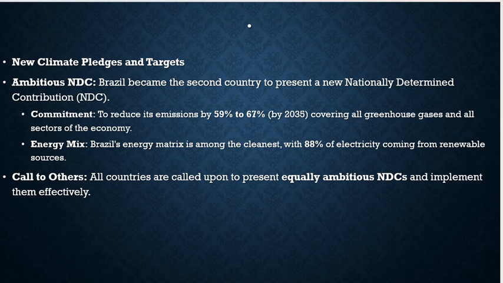Now, moving forward, new climate pledges and targets, ambitious nationally determined contributions. Brazil became the second country to present a new nationally determined contribution, a commitment to reduce its emissions by 59 to 67% by 2035, covering all greenhouse gases and all sectors of the economy. Energy mix: Brazil's energy matrix is among the cleanest, with 88% of electricity coming from renewable sources. Call to others: all countries are called upon to present equally ambitious NDCs and implement them effectively.